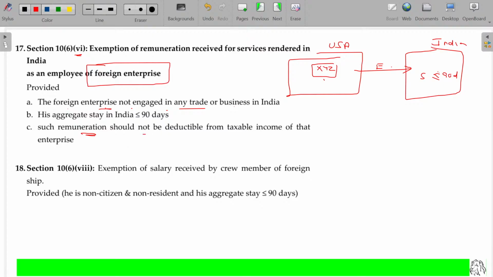And such remuneration should not be deductible from the taxable income of that enterprise in their P&L account. If the payment made to this employee is, say, 5 lakhs, suppose XYZ shows the profit or loss for the Indian government, this salary of 5 lakhs cannot be deductible.